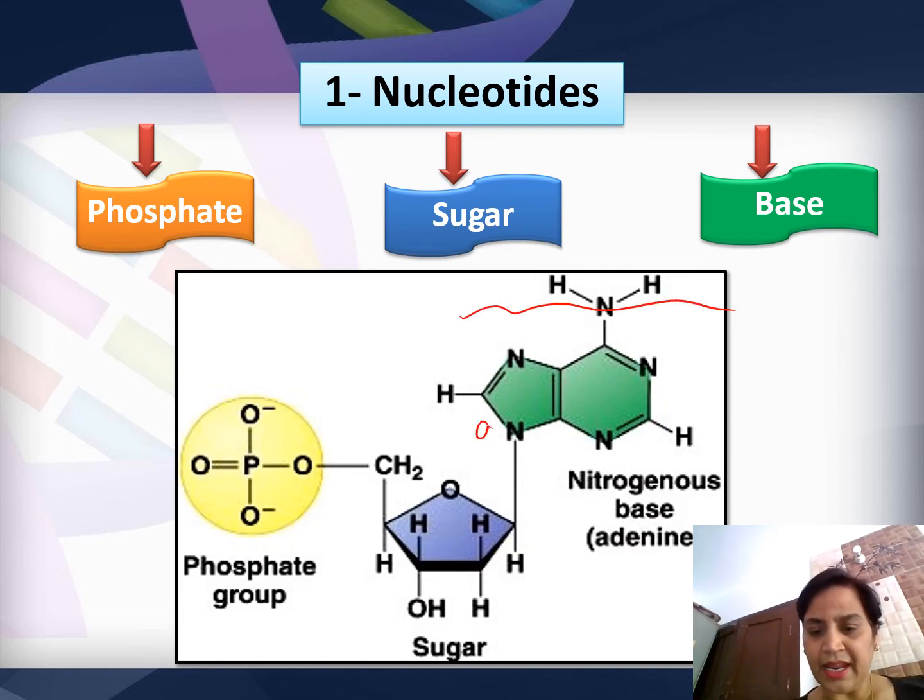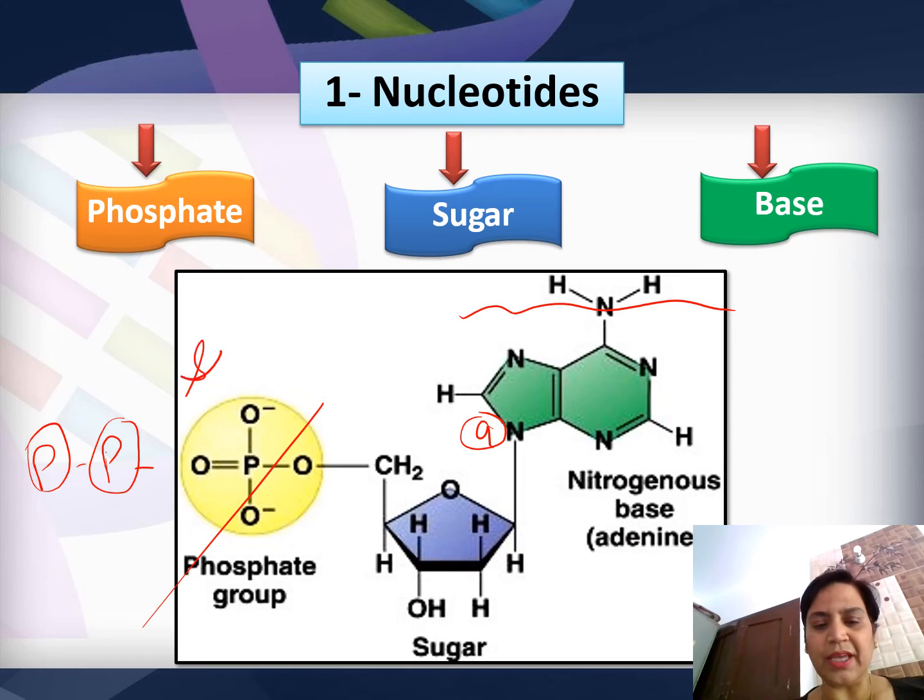This is the 9th nitrogen. And this ninth nitrogen, N9, is connected to ribose sugar, which is connected to phosphate. So this is simply adenosine monophosphate. If a second phosphate is there, it is diphosphate. If a third phosphate is there, it is triphosphate. In nucleosides, this would be missing.